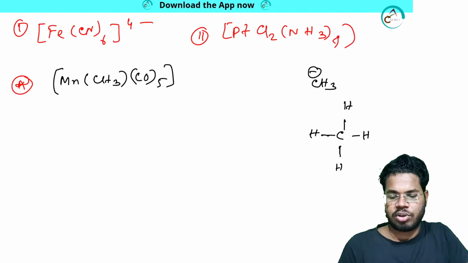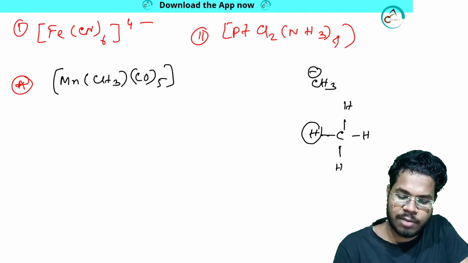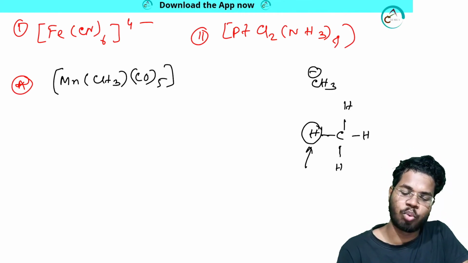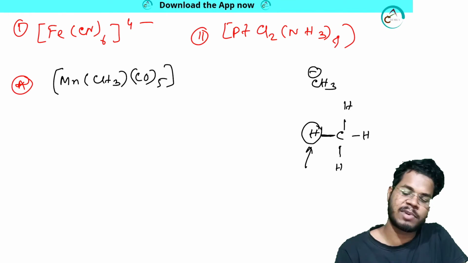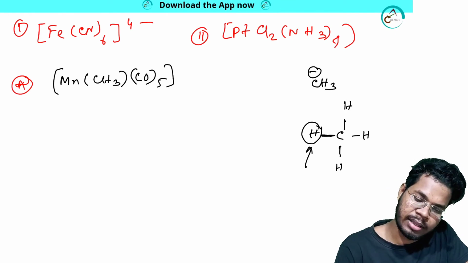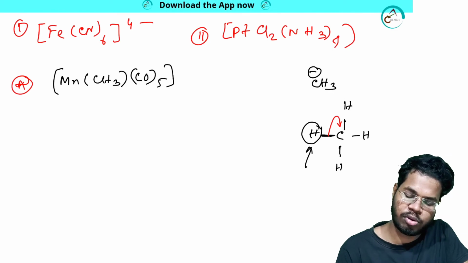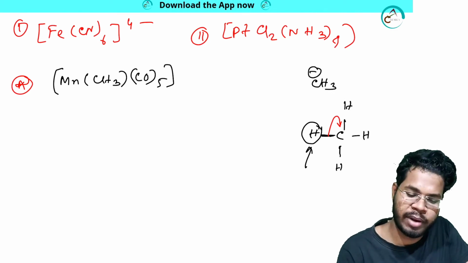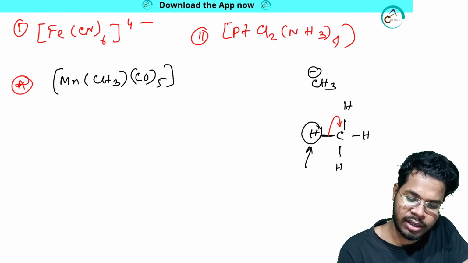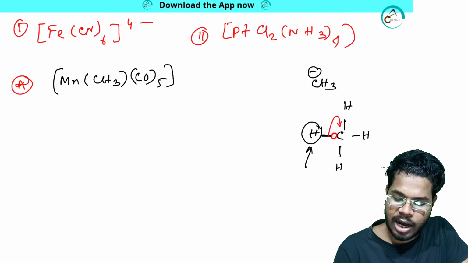So here suppose someone takes this H plus out. When someone takes this H plus out, the bond will break, and when this bond is breaking, the carbon has 1 electron, hydrogen has 1 electron.